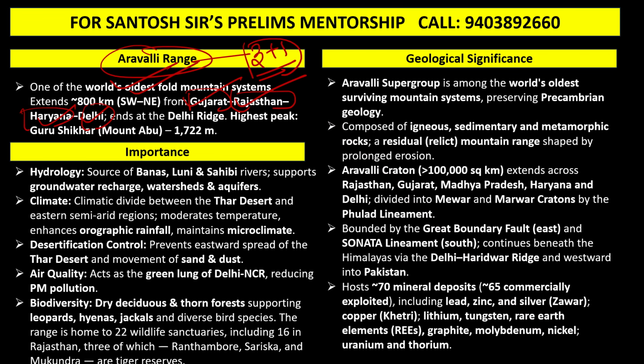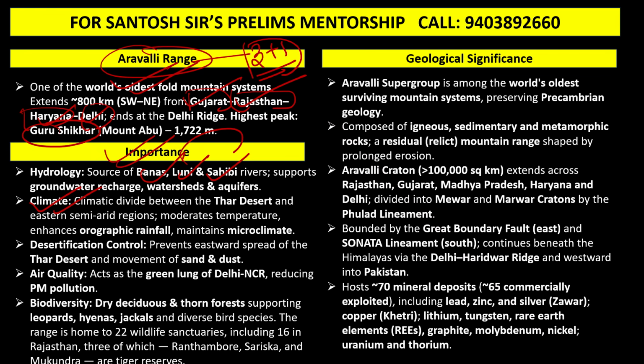And you can see the highest peak is Guru Shikhar. Okay, that is the highest peak. As far as hydrology is concerned, guys, Manas, Luni, and Sahibi are the rivers which originate in the Aravalli range. Aravalis are basically a climatic divide also. They divide the climate between the Thar Desert and the other part of the country.